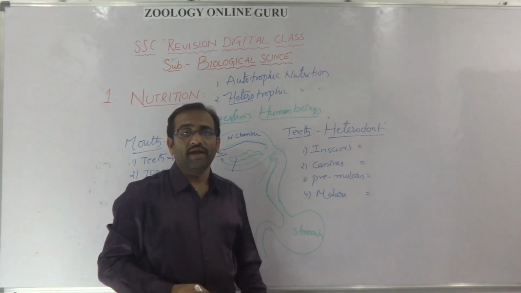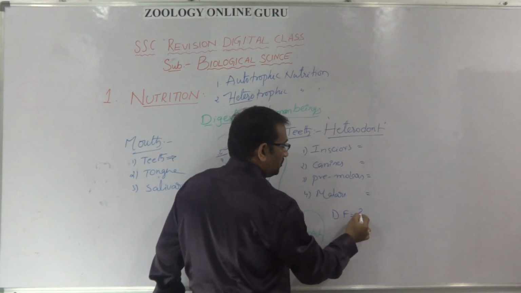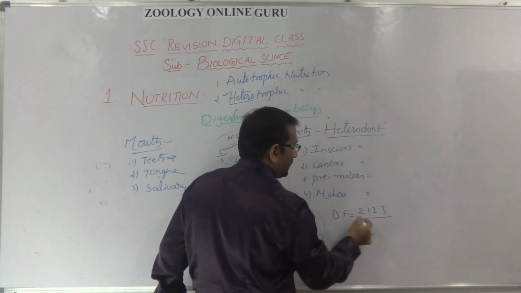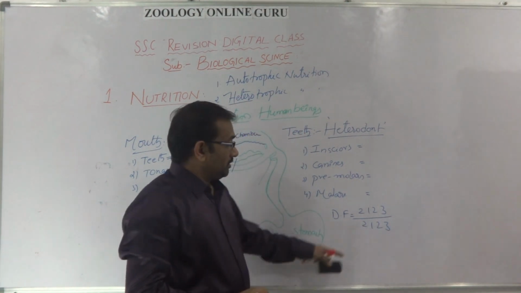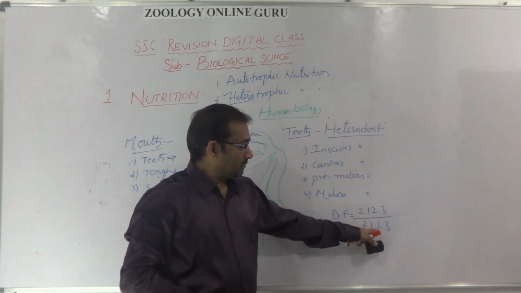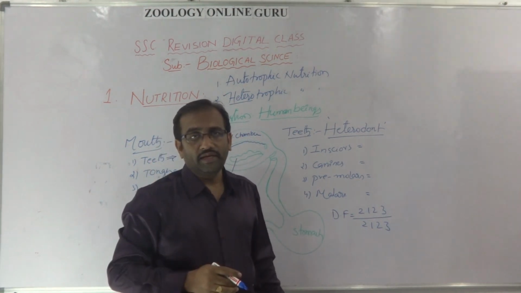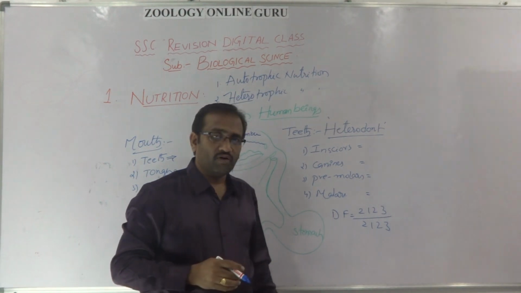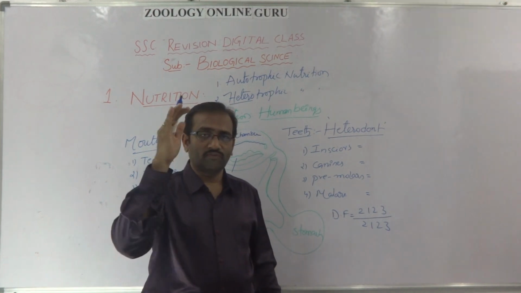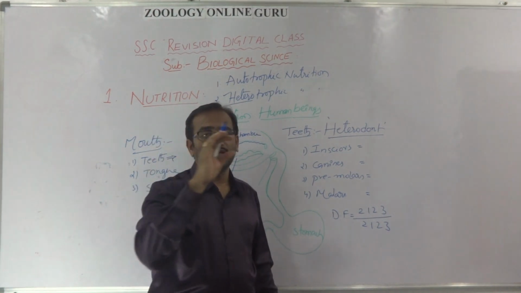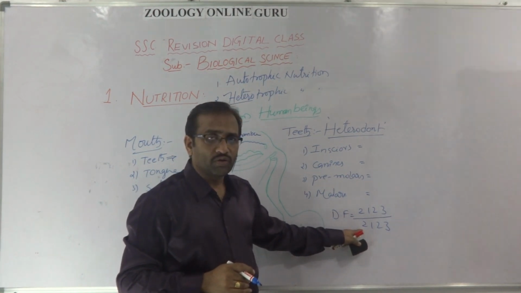Totally, in our mouth we have 32 teeth. Dental formula is equal to 2123 by 2123 in the human beings. Incisors, canines, premolars, and molars of the half of the upper jaw and half of the lower jaw indicate the dental formula. So upper jaw half part, lower jaw half part collectively give the smallest equation, that is 2123 by 2123.